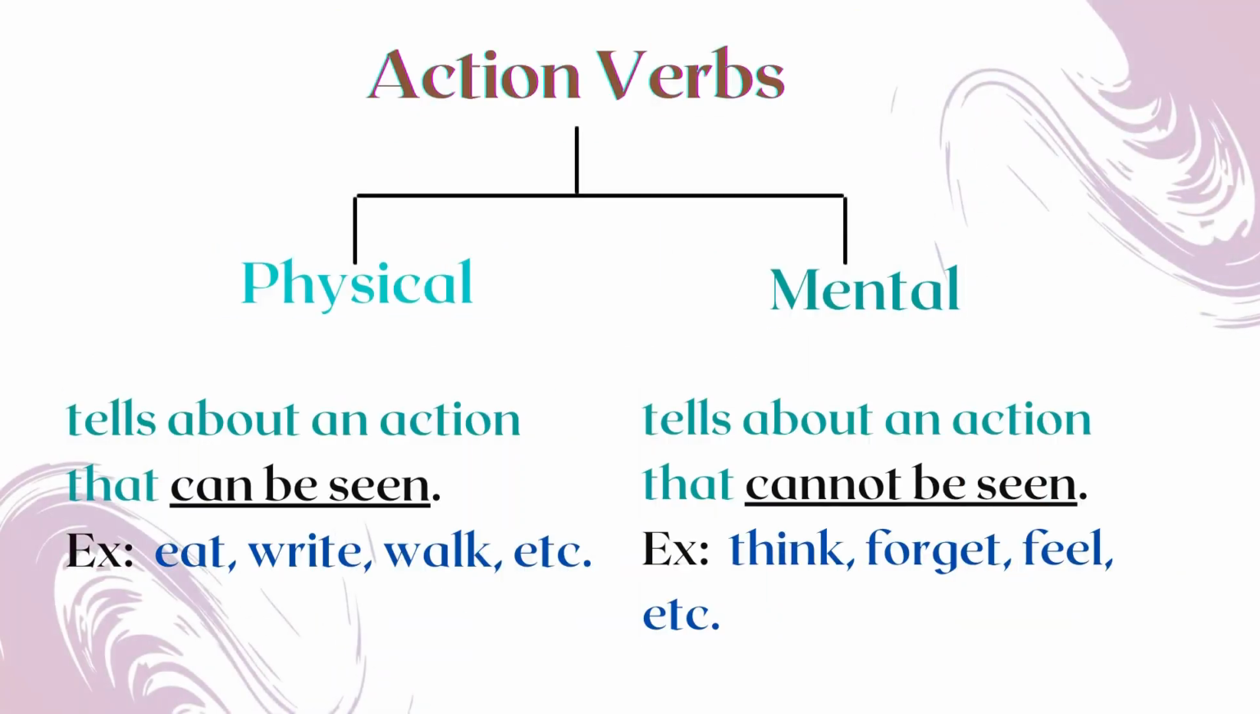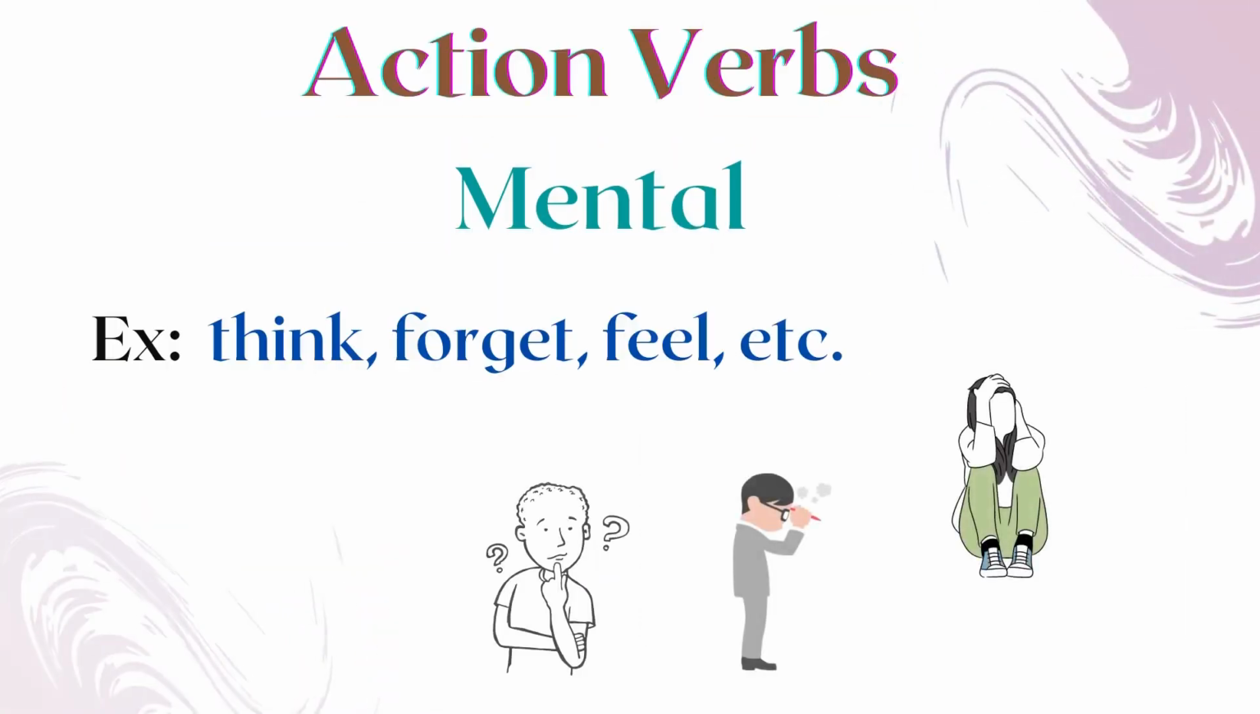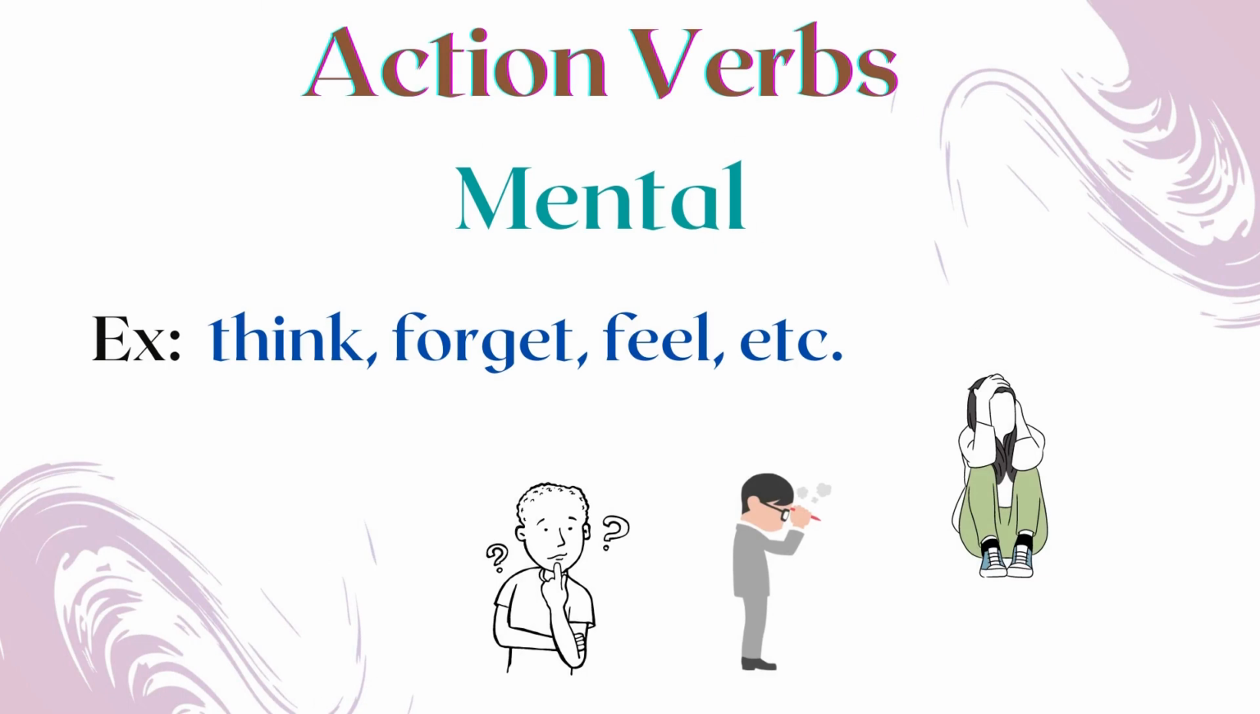Next, let us see what is meant by the mental state of action. Yes, a verb that tells about an action that cannot be seen denotes the mental state of being. Look at the examples listed below. You will understand the nature of the mental state of being. For example, think, forget, feel, etc. are the verbs that cannot be seen through eyes. Alright.